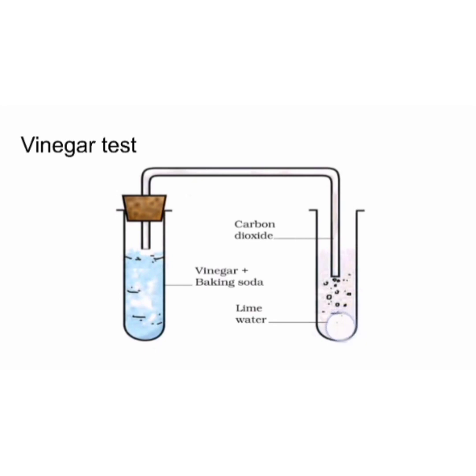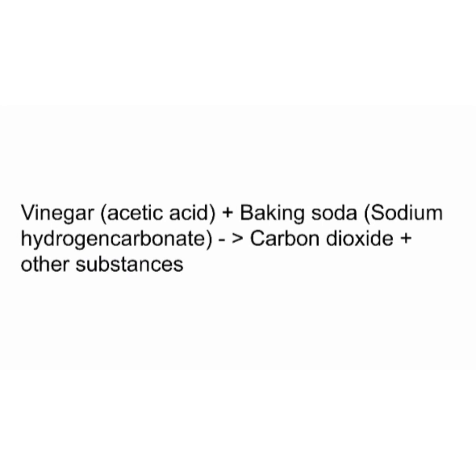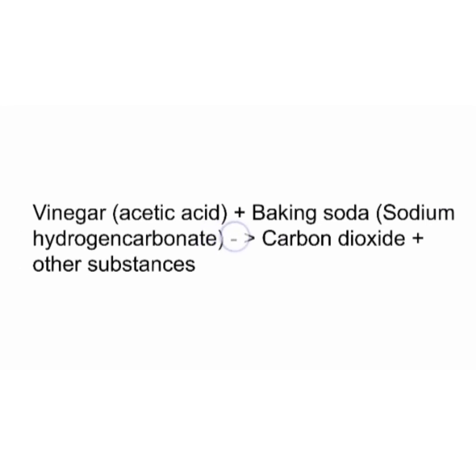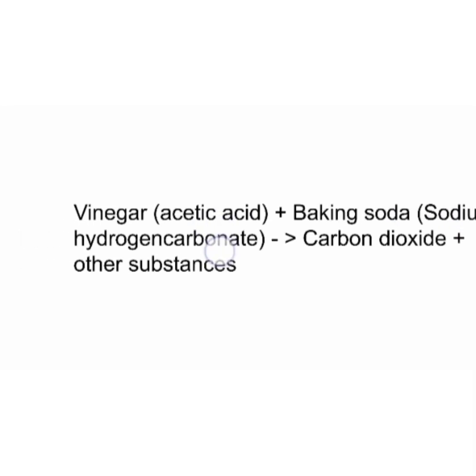The reaction can be written as follows. Acetic acid is present in vinegar, and baking soda is added to the vinegar. Baking soda is sodium hydrogen carbonate. The chemical name of baking soda is sodium hydrogen carbonate.